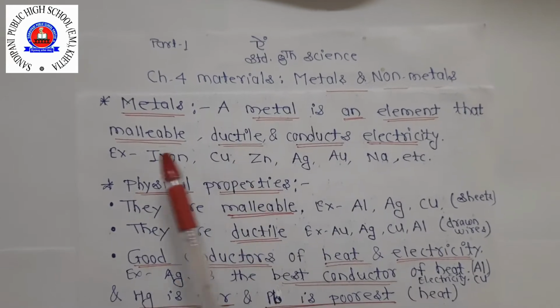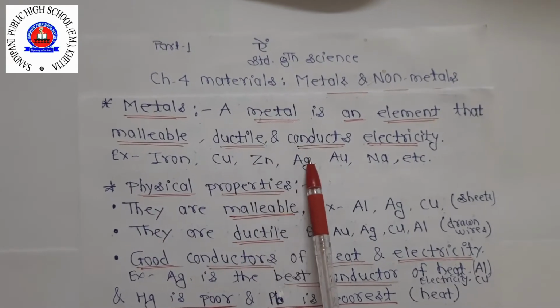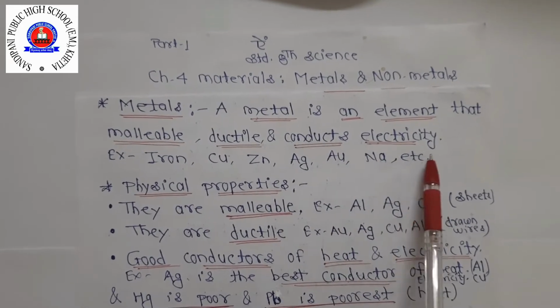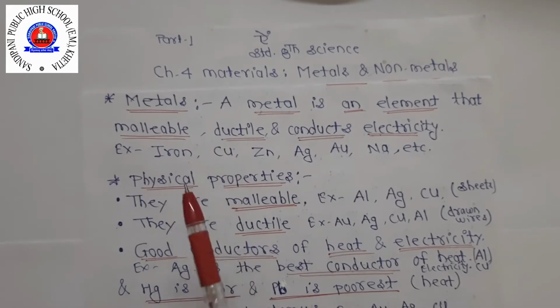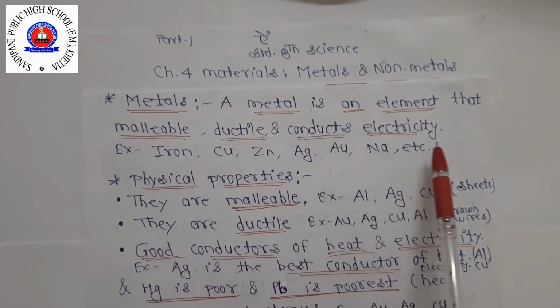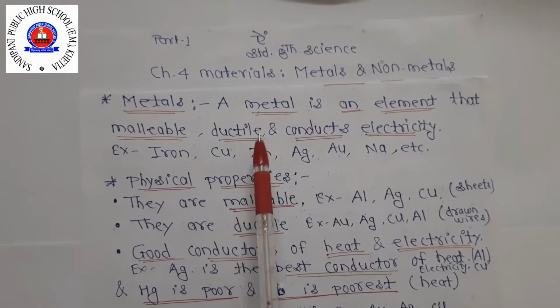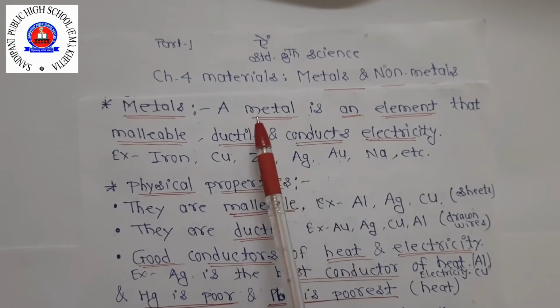For example, iron, copper, zinc, silver, gold, sodium, etc. These elements have the properties of being malleable, ductile and conducting electricity. That's why they are considered metals.